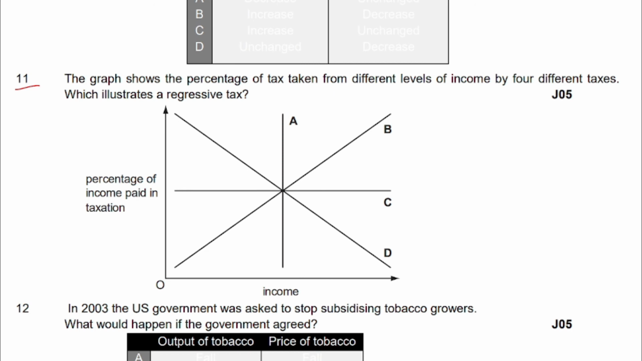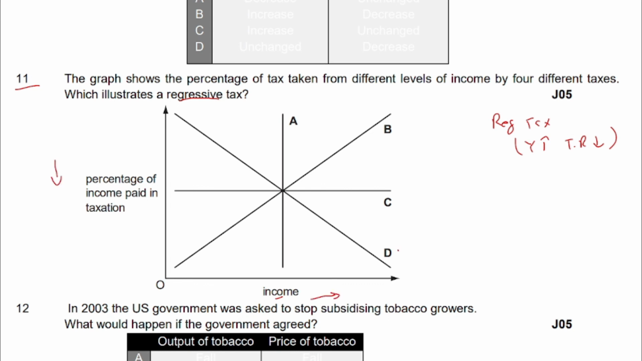The graph shows the percentage of tax taken from different levels of income by 4 different taxes, which illustrates a regressive tax. Regressive tax, as I told you earlier, is a type of tax. Regressive tax is when income increases, tax rate falls. Okay, so this means that there will be a negative relationship between income and tax rate. This is income. If income increases, tax rate should fall.